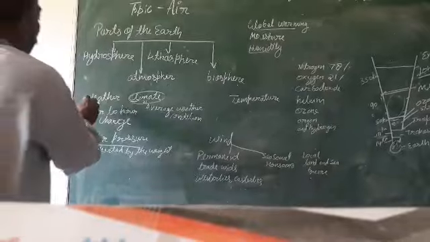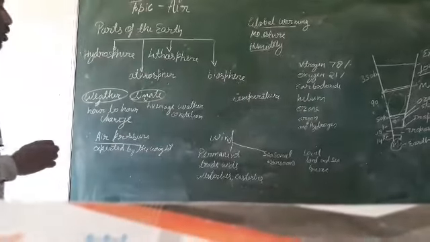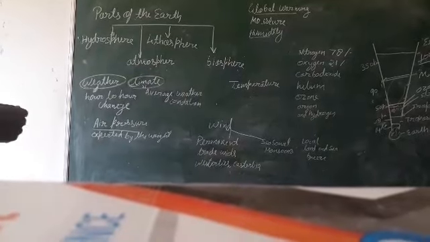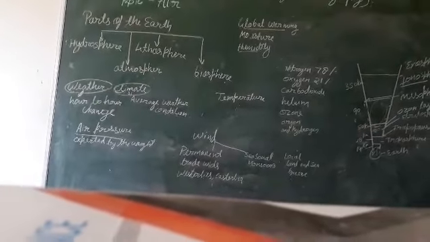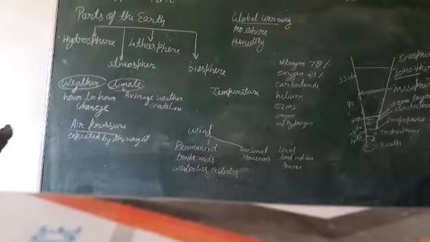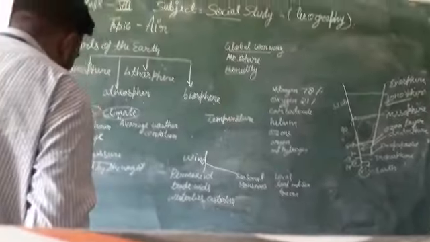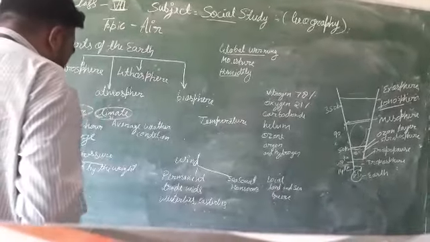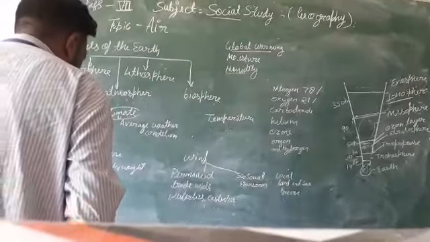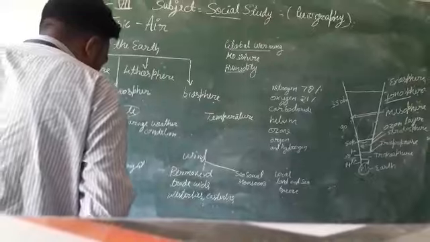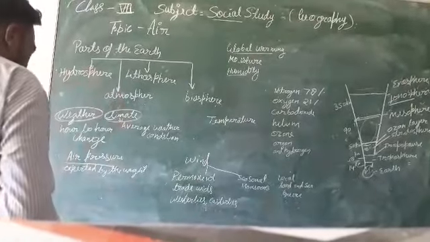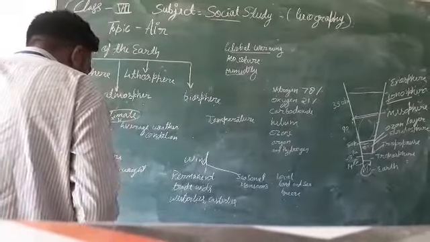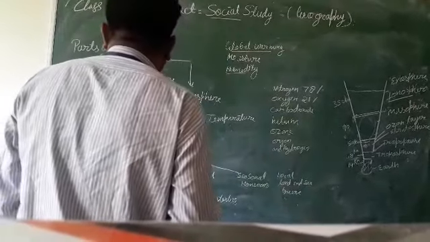For example, if the summer season is going on, and clouds come and it rains, it will change for a short time. That's why weather is the hour to hour, day to day condition of the atmosphere, and climate is the average weather condition of a place for a longer period of time.